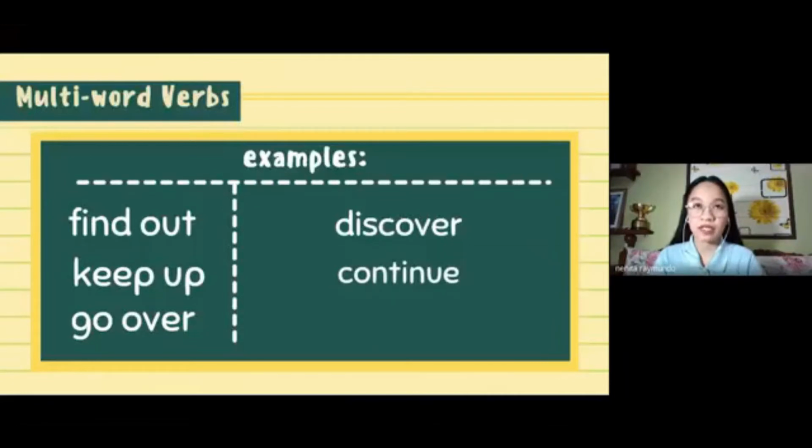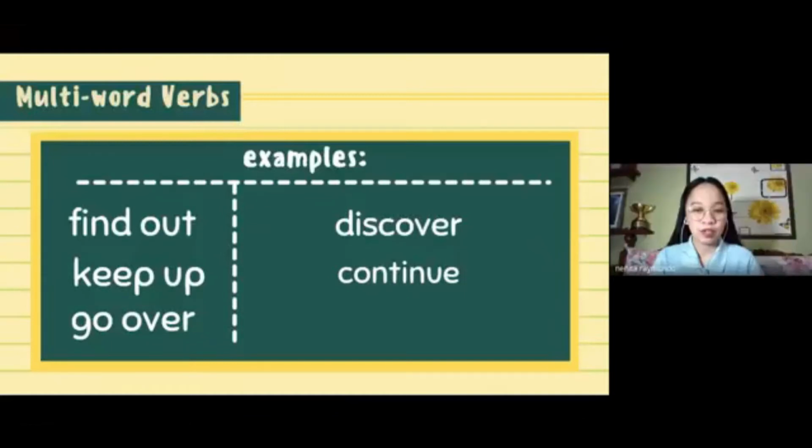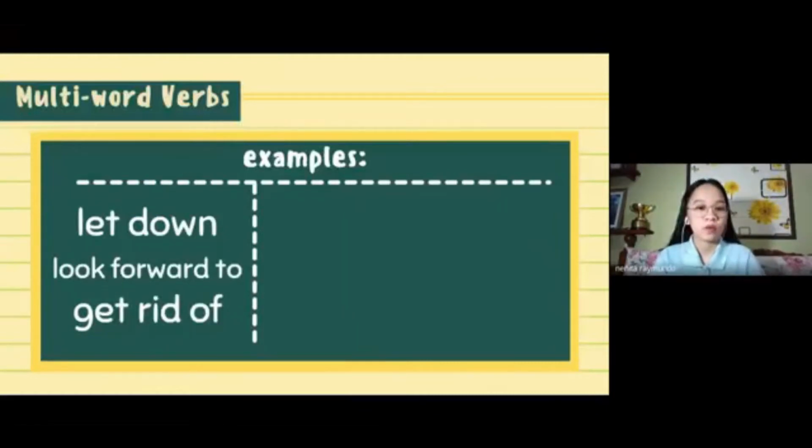Yesterday we gave the example keep up the good work. By keep up, we mean to continue the good work. That's correct. What about go over? Who would like to try? Yes, Kim. The meaning of go over is review. Okay, that's correct. Just like what we're doing now, we're reviewing, or we go over the topic that we had yesterday.